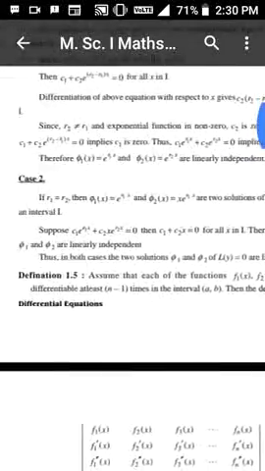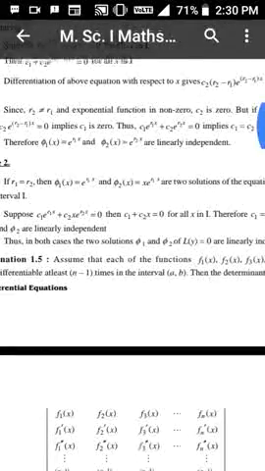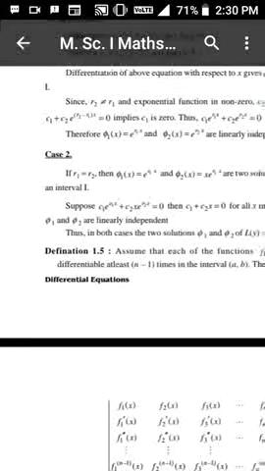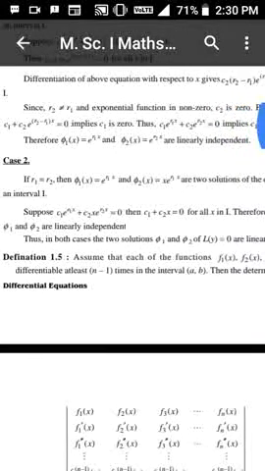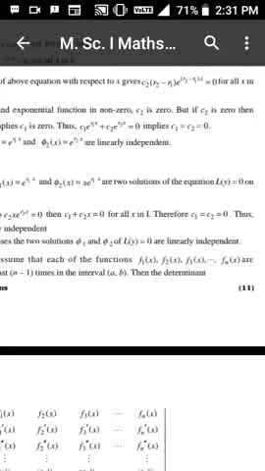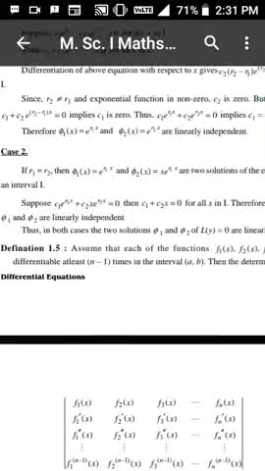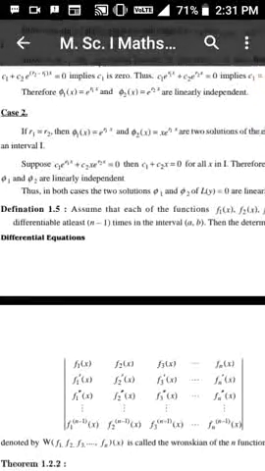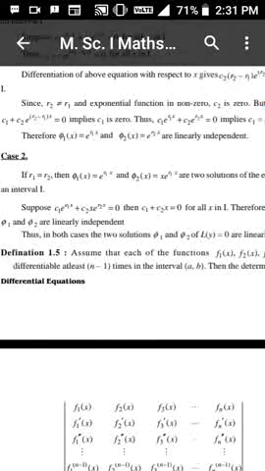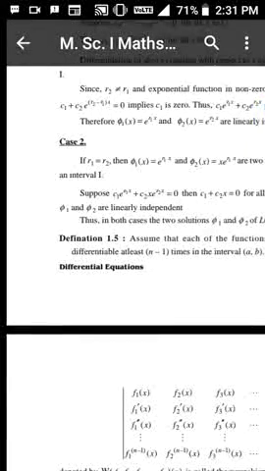But if C2 is 0, then C1 + C2 e^((R2 minus R1) x) = 0 implies that C1 is 0. Then C1 e^(R1 x) + C2 e^(R2 x) = 0 implies that C1 = C2 = 0. Therefore, phi1(x) = e^(R1 x) and phi2(x) = e^(R2 x) are linearly independent.